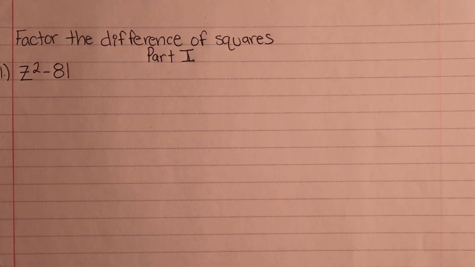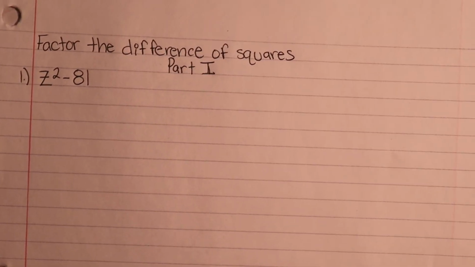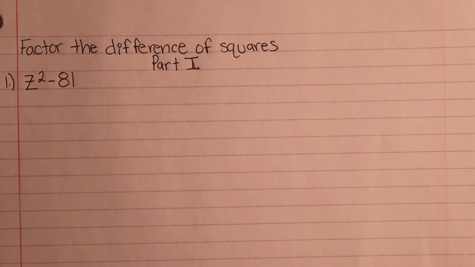So, parts 1, 2, and 3 previously, if you watched the other videos, were about factoring the trinomial. Now we're factoring the difference of squares. Quick disclaimer: please brush up on your multiplications, the 2s, the 4s, the 5s, the 6s. By perfect multiplication, I mean 2 times 2 is 4, 3 times 3 is 9, 4 times 4 is 16, and so on and so forth, okay? Because in this section, that's going to help a lot. So let's get to it.